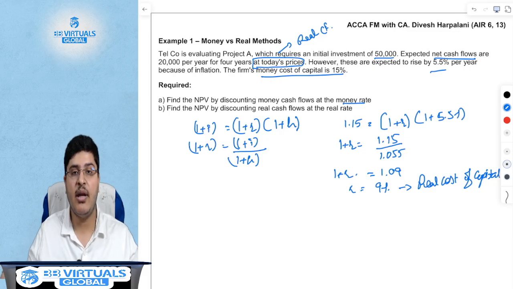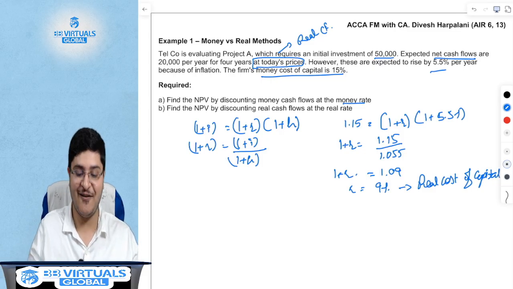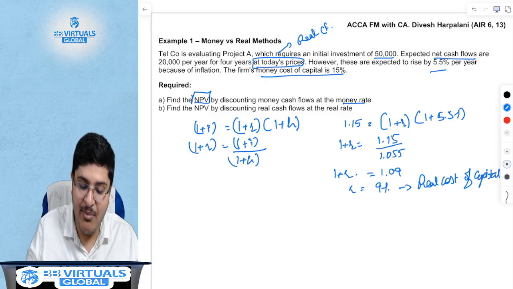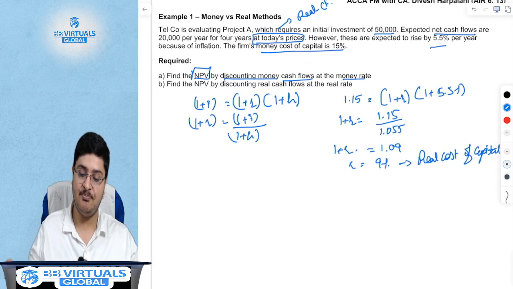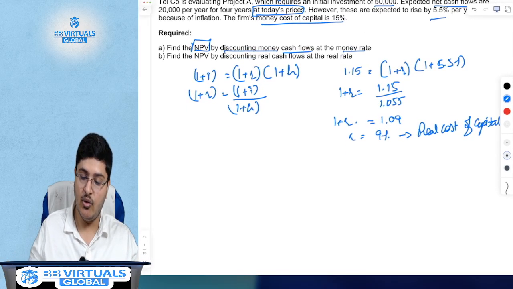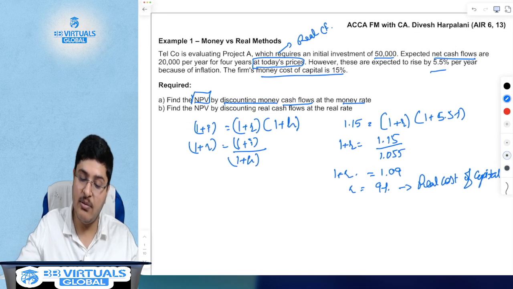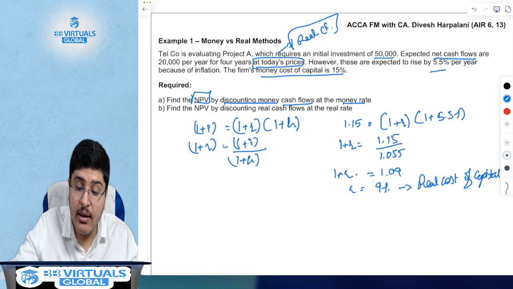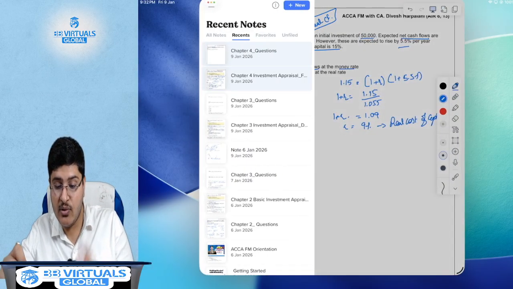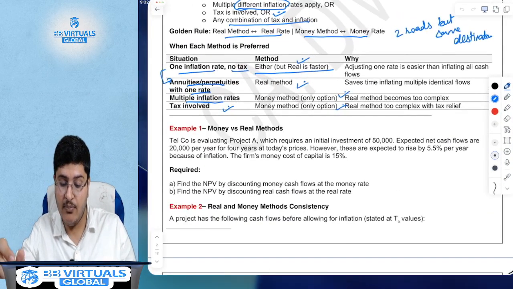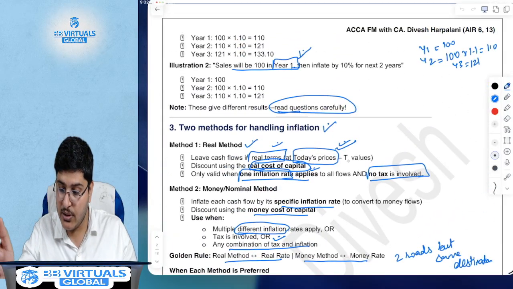Now, does our work end here? The answer is no. This is the start of the sum. Find the NPV by discounting the cash flows using the money rate. So, are these cash flows money cash flows? No, sir. These are real cash flows. That is the first question.